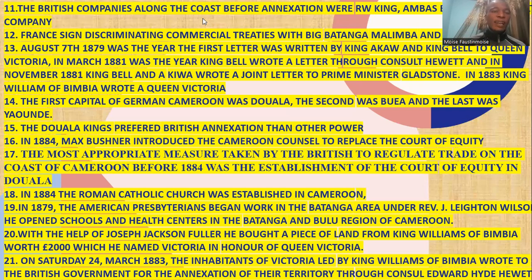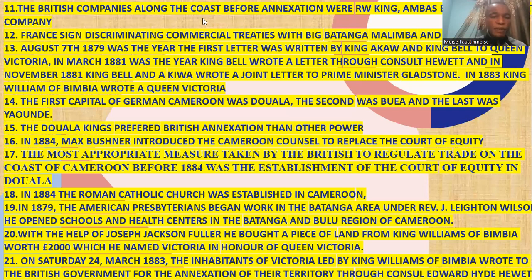If they ask you the letter written to the English monarch, King Aqua wrote a letter to the English monarch in which year? We use that word monarch, just change it to Queen. And we know that the first letter was written to the Queen. That was the 7th August 1879 by King Aqua and sub-chiefs. When Queen Victoria never gave a positive reply, the second letter was written in March 1881. That was King Bell through Consort Howard. And the third letter now was a joint letter, King Bell and King Aqua. That was November 1881.